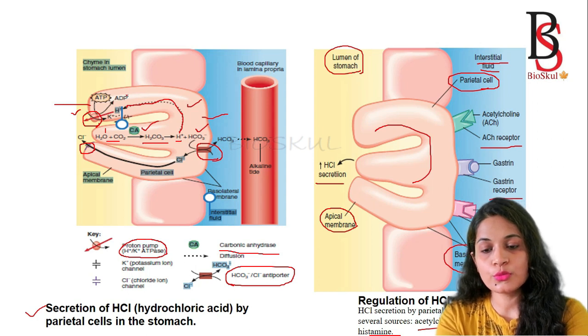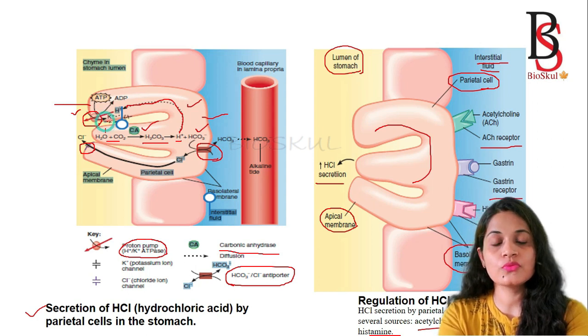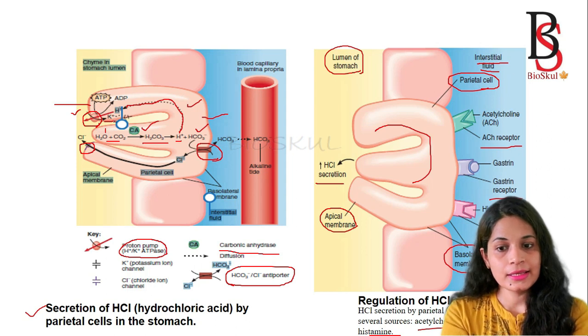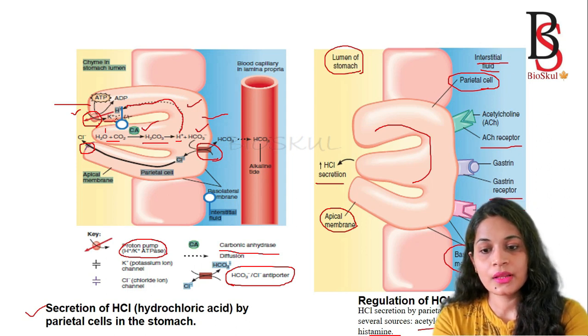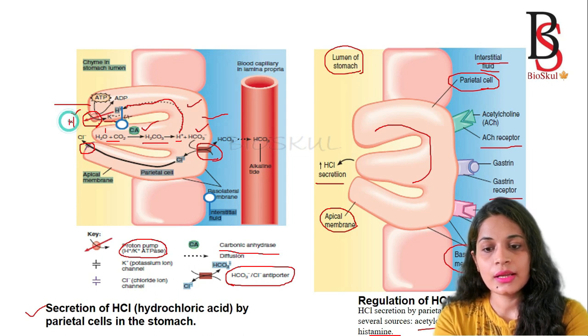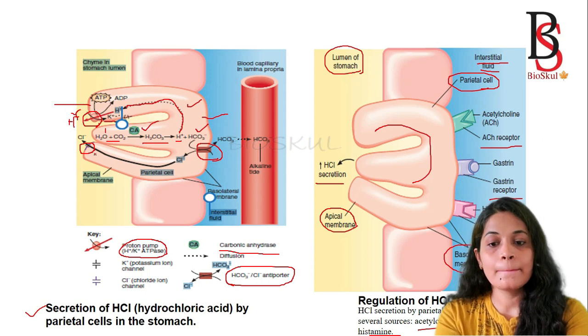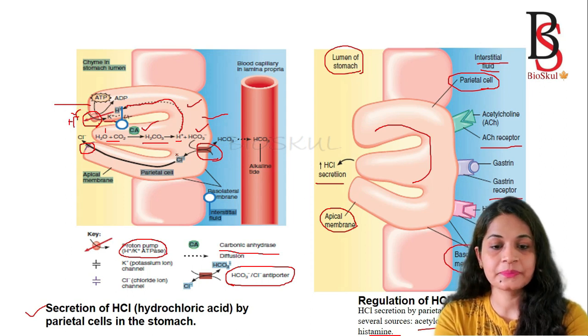As the hydrogen ion moves out, one potassium ion moves into the parietal cell. So that's why both the hydrogen ion and the chloride ion are secreted into the lumen of the stomach by parietal cells.